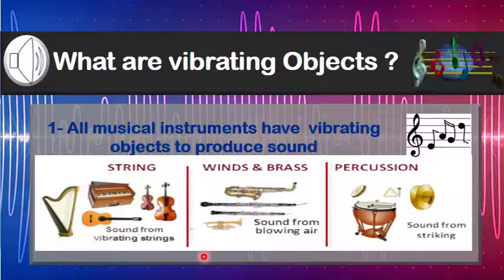Next, my dear students, there is the clarinet. There are different types of clarinet, and they all produce sound by wind and brass pipes. The molecules of the sound spread apart, or you can say expand.